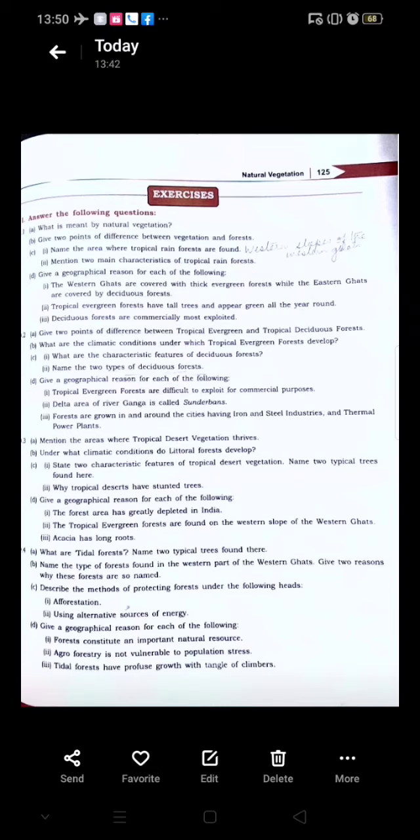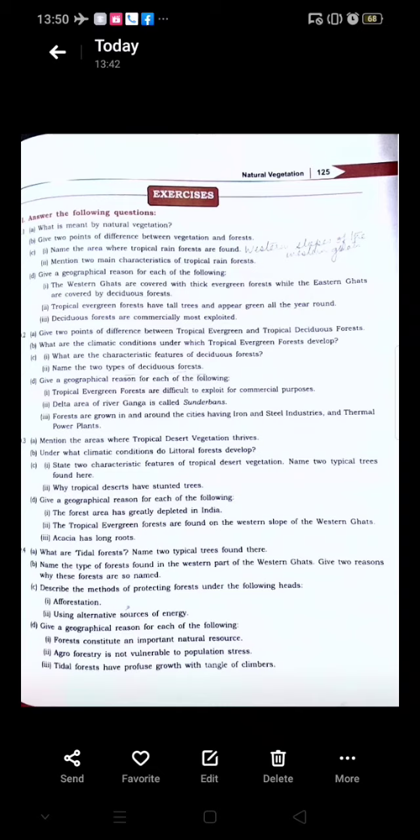Okay, children, so let's start with today's session. In today's session, we'll do the question answers at the end of the chapter, page 125. Let us quickly do the question answers, and in the meantime, please write the answers in the book itself, and a selected few, that is 20 questions, to be written in your fair registers.